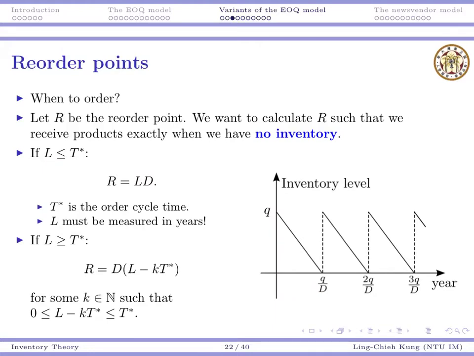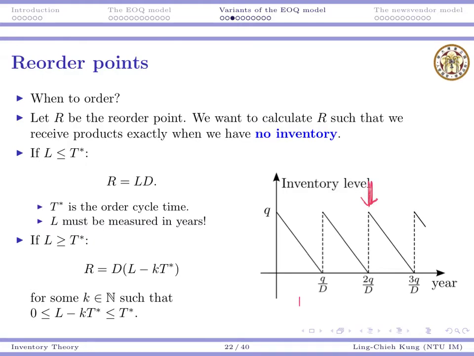Another situation that may happen is that L is so long that it is greater than or equal to the cycle time. In this case, we certainly cannot use the original formula, because that's going to give us an infeasible solution. Why? Suppose I want to get our product at this moment.